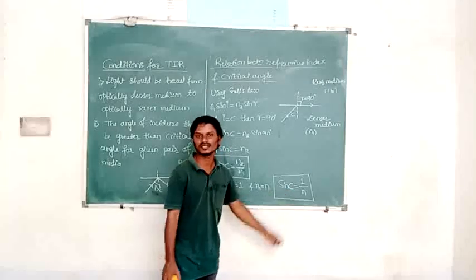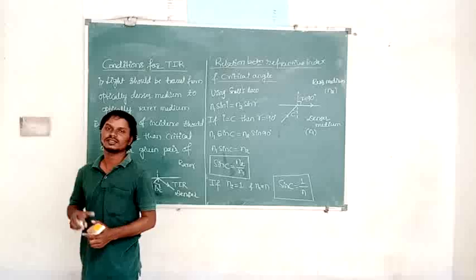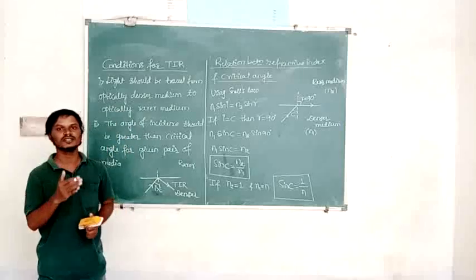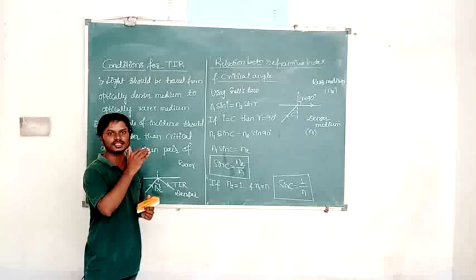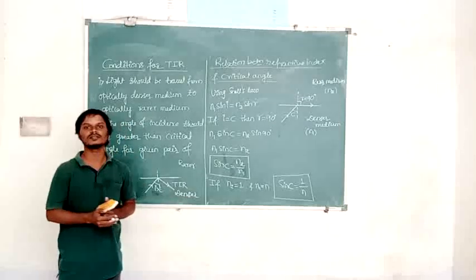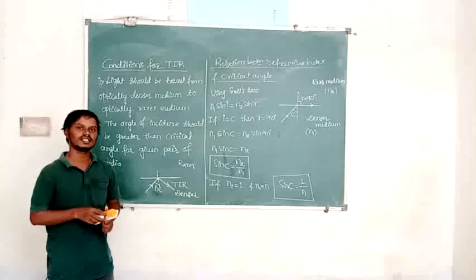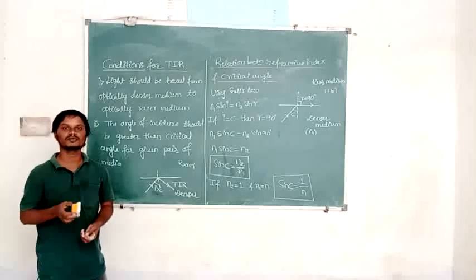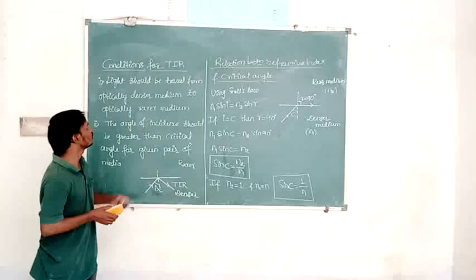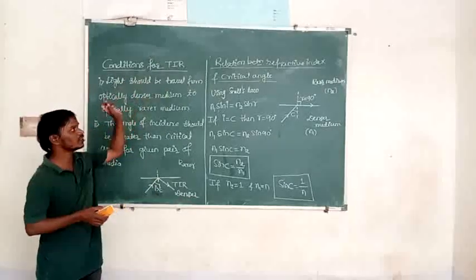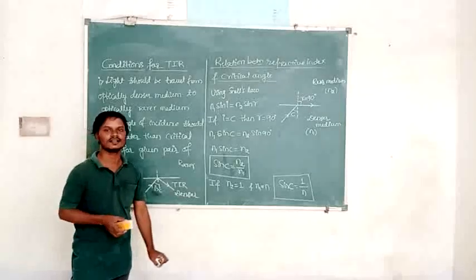Then for diamond, the critical angle is how much? 24.4 degrees. In the case of diamond, for total internal reflection, with what angle do we have to incident the light? We have to incident the light at an angle greater than 24.4 degrees, because for diamond the critical angle is 24.4. This is very important: the conditions and relation between refractive index and critical angle.